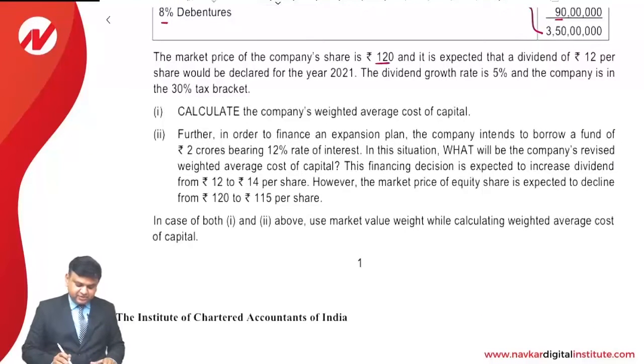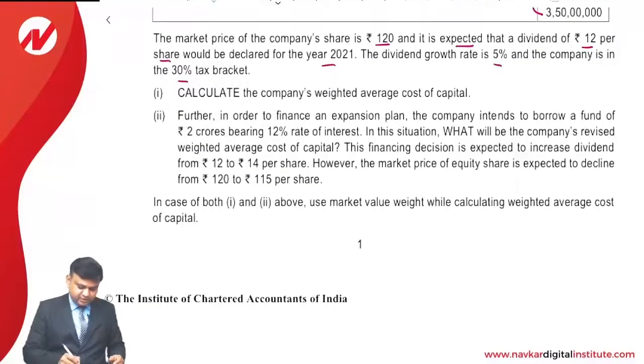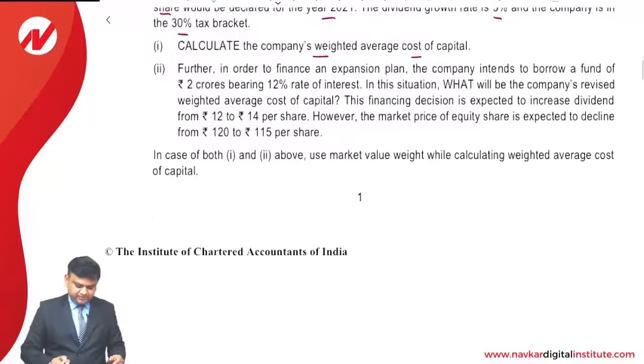P0, market price of equity share is 120. It is expected that dividend will be rupees 12 per share and it would be declared for the year 2021. So the dividend information is given. Growth rate is 5% and income tax rate is only 30%. The question says that calculate the company's weighted average cost of capital.